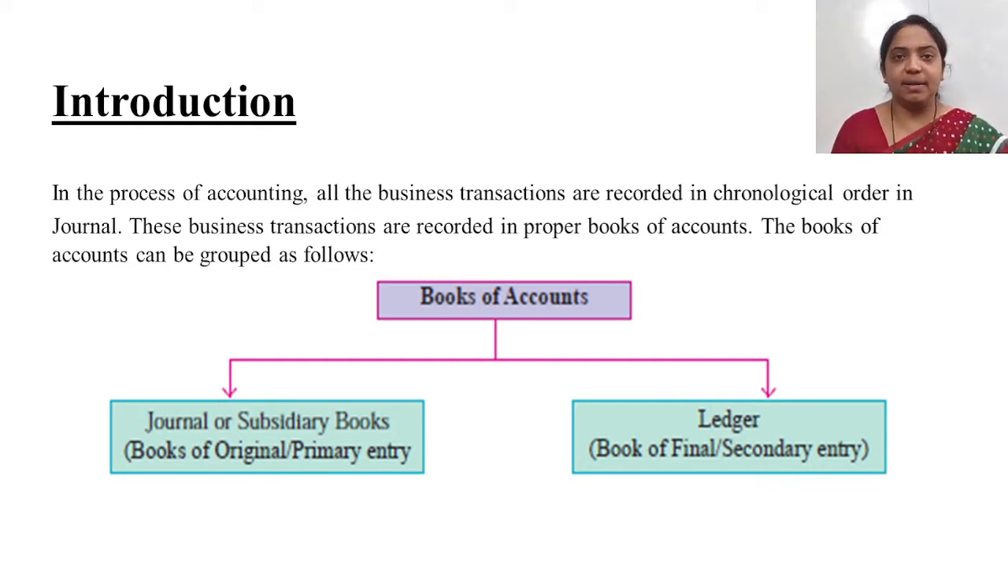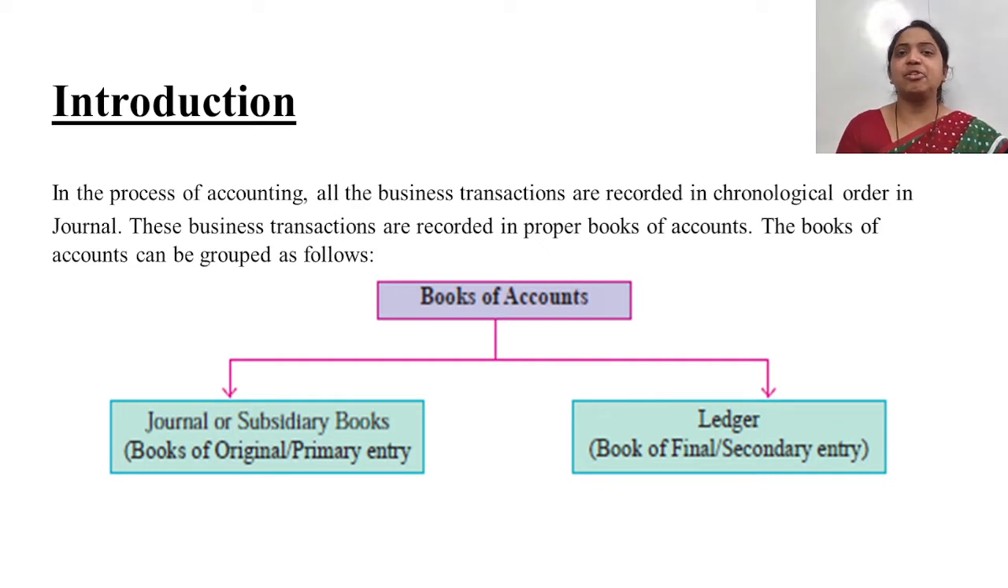In the process of accounting, all the business transactions are recorded in chronological order in the journal. You all know very well that when you do the process of accounting, all the transactions are recorded in chronological order in the journal. These transactions are always recorded in the proper books of accounts, and these books of accounts can be grouped as follows.